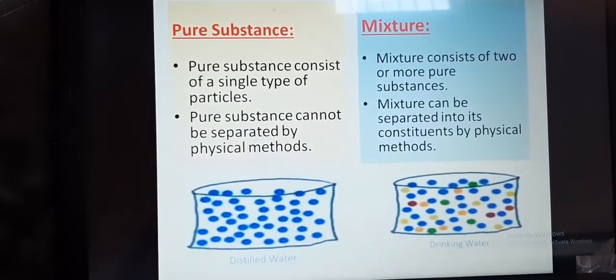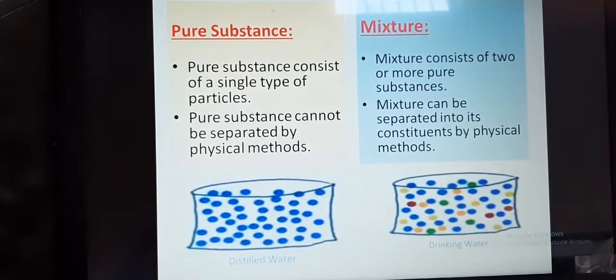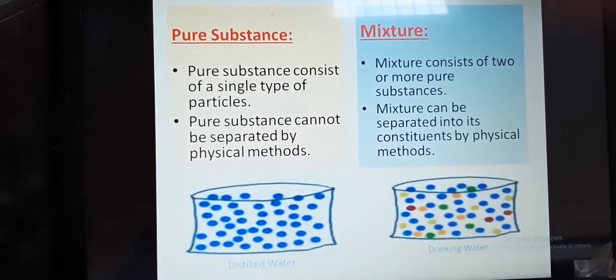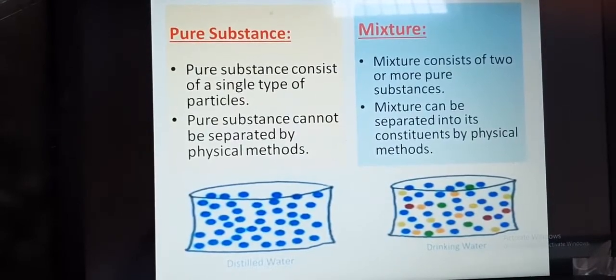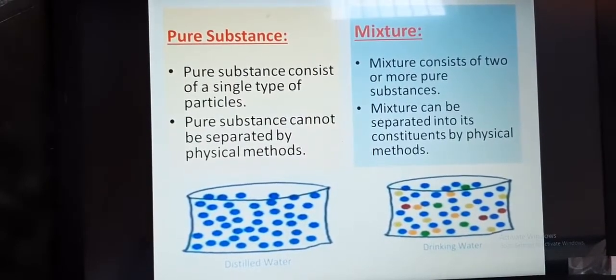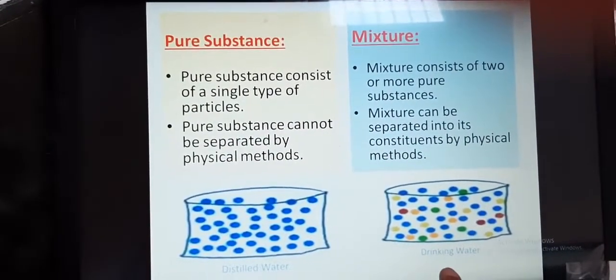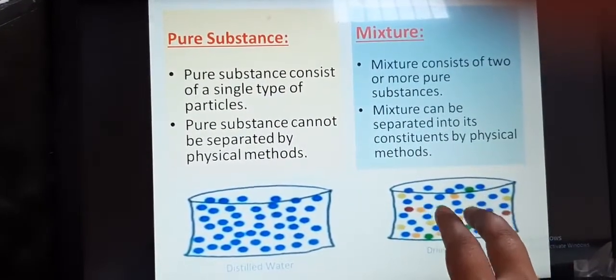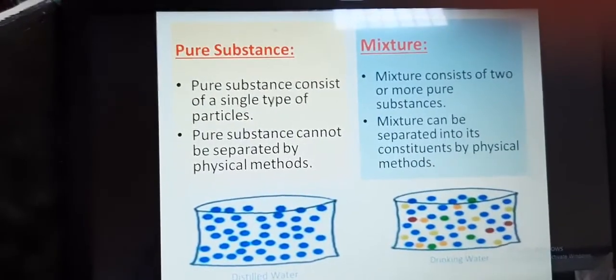A mixture can be separated into its constituents by physical methods. If we take the example of dissolved sodium chloride, it can be separated from the water by the physical process of evaporation. Here, I have shown a diagram of drinking water where all the constituent particles are not the same, they are not alike. That is a mixture.